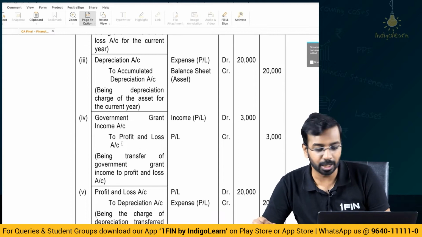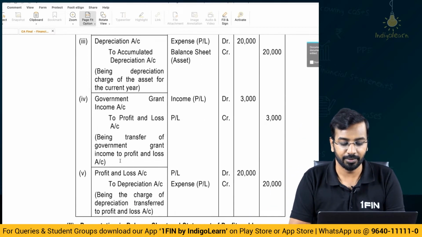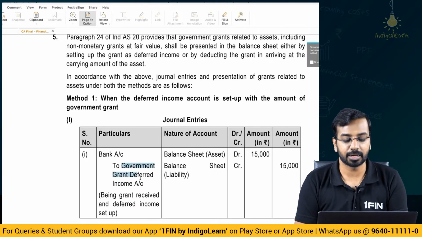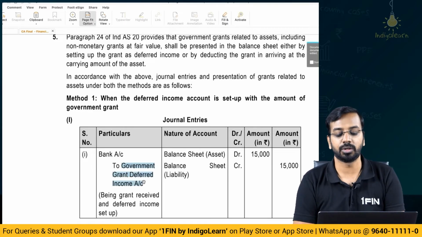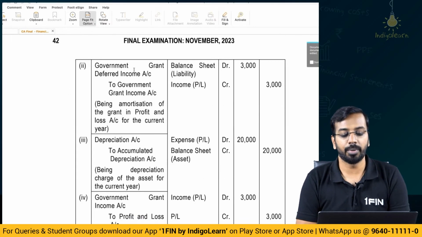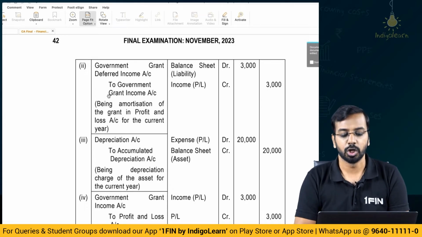Then, what have they said? They have said for year 1 to pass the entries, right. I think they have passed the entries for every year, that is not needed. Now, in the first method, what do we do? We set up a deferred government grant account. So, bank account to deferred government grant 15,000, then you transfer 3,000 from deferred government grant account to government grant income account, whatever nomenclature you use, to the P&L. Directly you can transfer it.